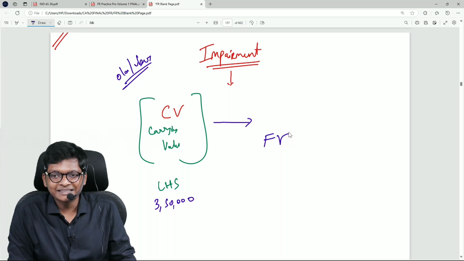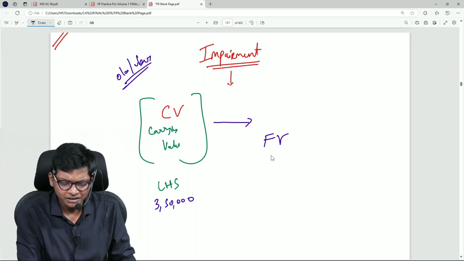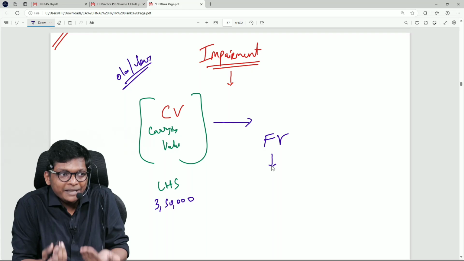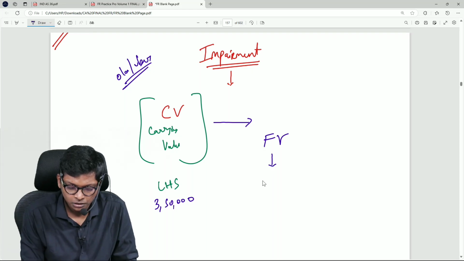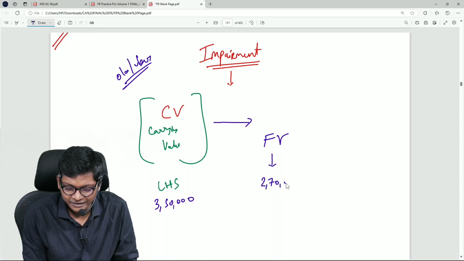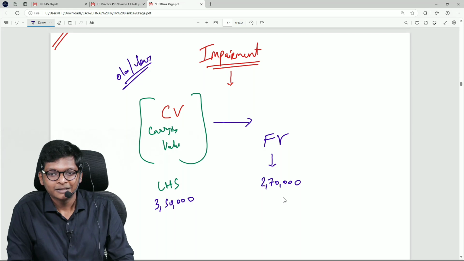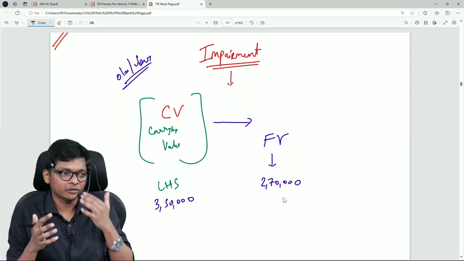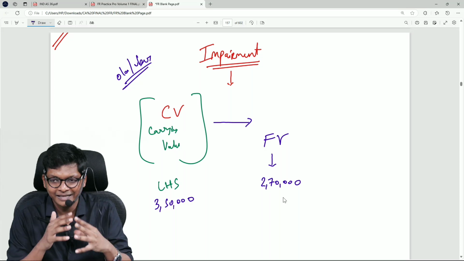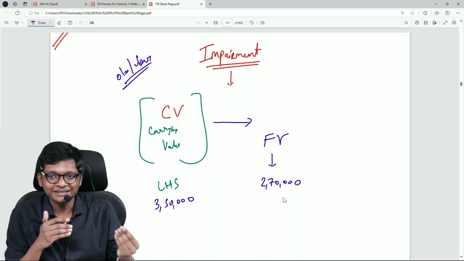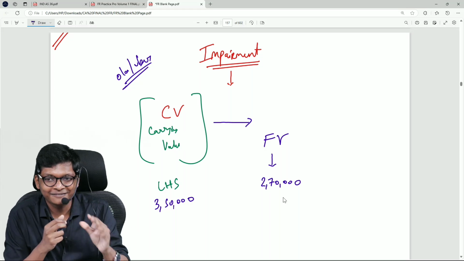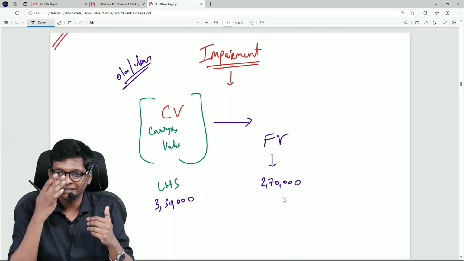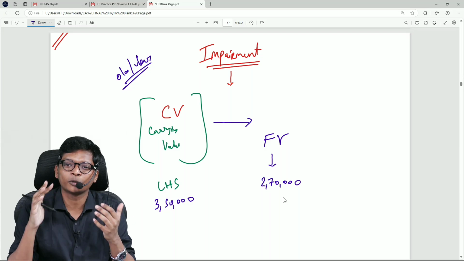Today if I sell this car, what is the market ready to pay me? Let's say 2,70,000. That means in my books I am showing the Ola cab, or whatever car, at 3,50,000. But the market is saying, sorry, you won't get even 1 rupee more than 2,70,000.